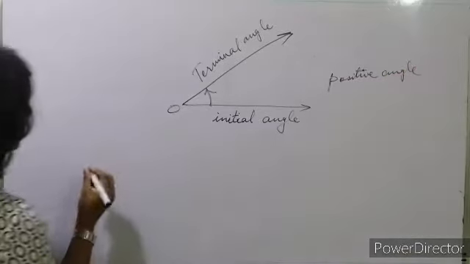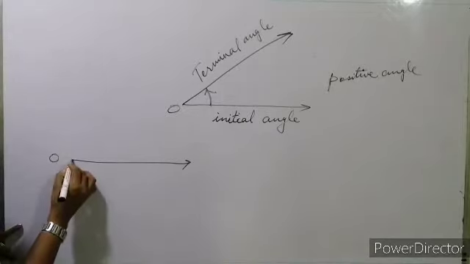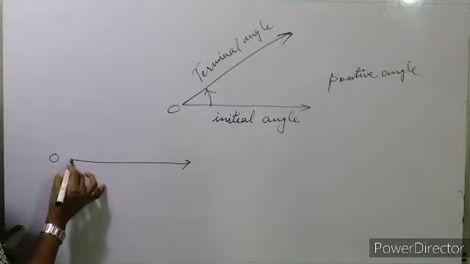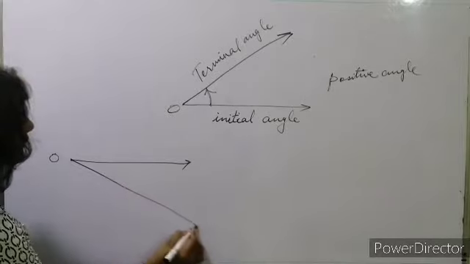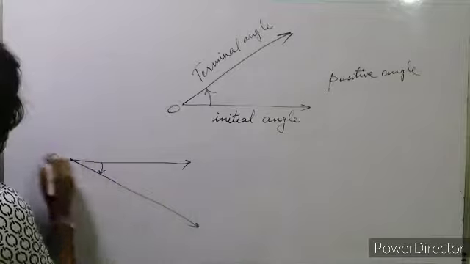Now if we have this vertex O, and from this point we have to find out the angle, this is our x axis.